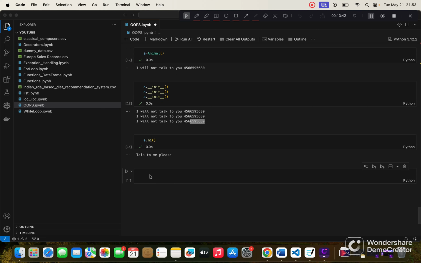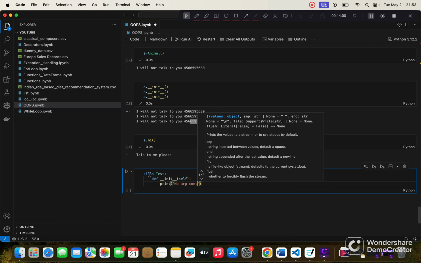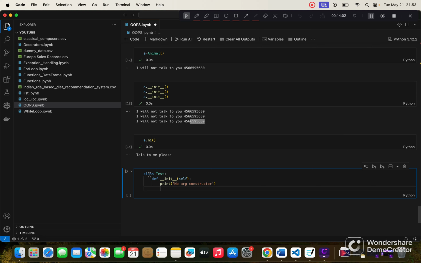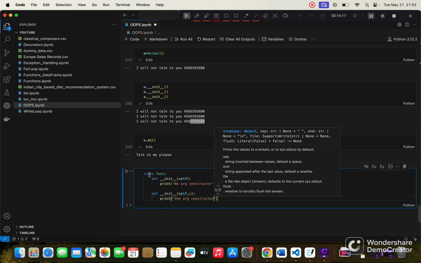Okay, so next point is, let me create a class, and I create a constructor, no arg constructor. And let me create one more constructor, and it's taking one more argument, and I will type here print one arg constructor.